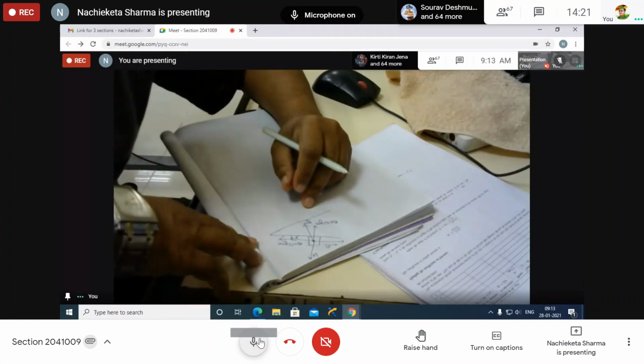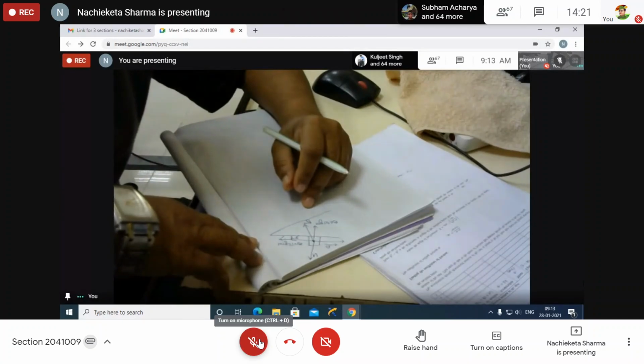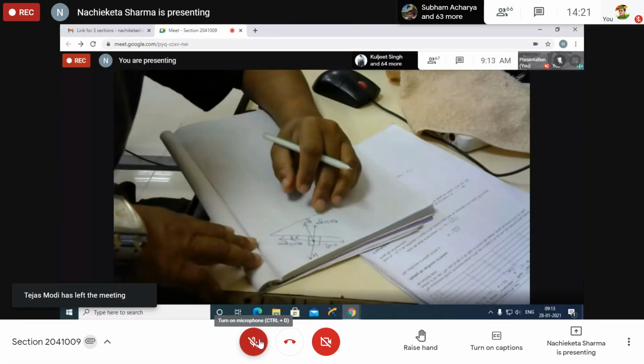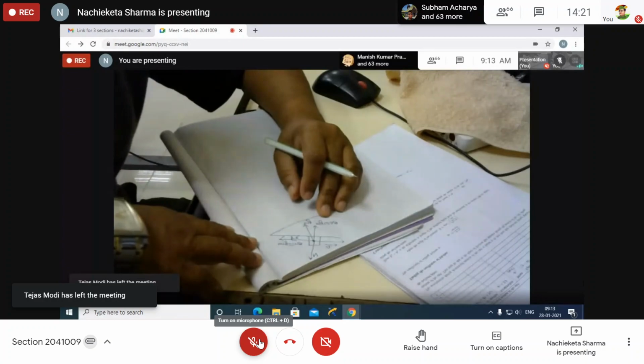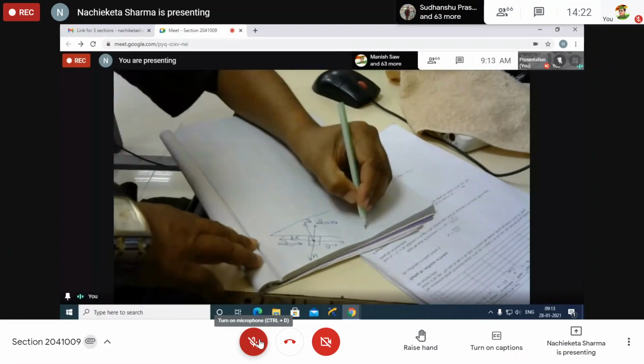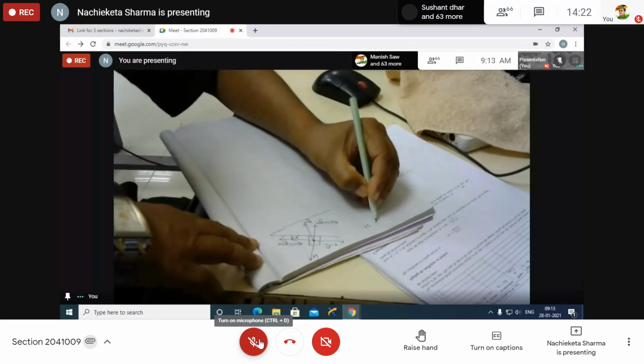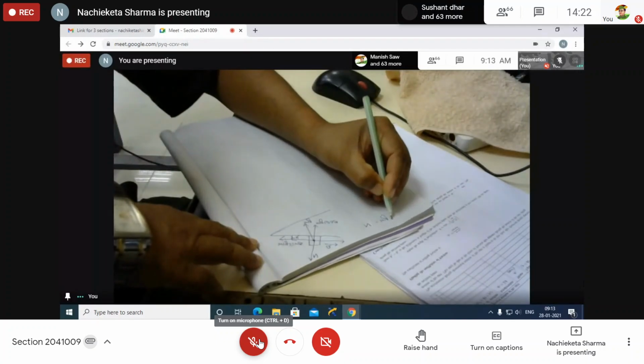The weight's component. Yes, the normal force or reaction force and mg cos theta are balanced. That means those are the same. That means N is equal to mg cos theta.